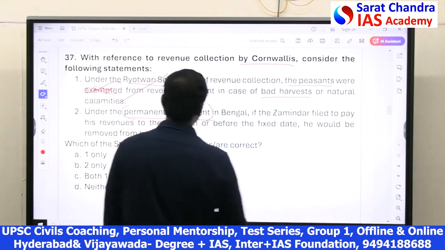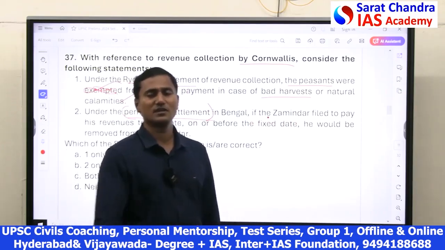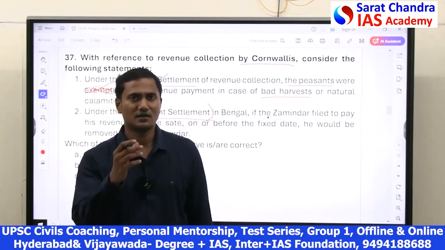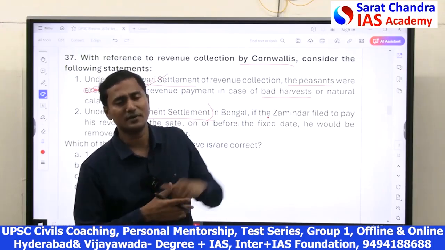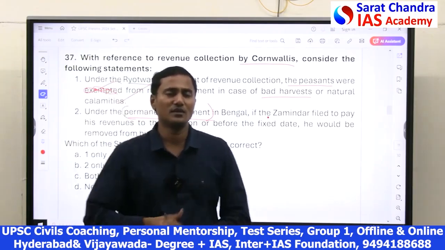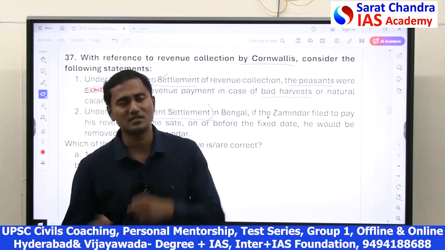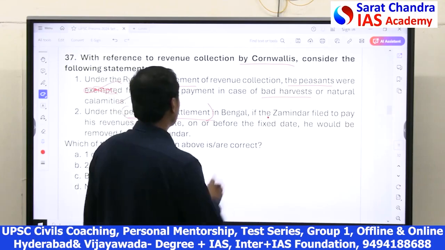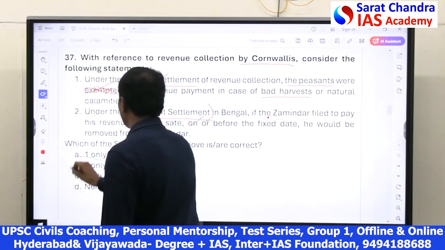Under the permanent settlement, if a Jamindar did not pay the required revenue collected from the peasants, he has to pay to the British government. If he fails to pay, he will be removed and another Jamindar will be kept in his place, who is more capable of collecting from the peasants and giving it to the British government. Hence, this is correct. 2 is correct. So only 2 is correct.